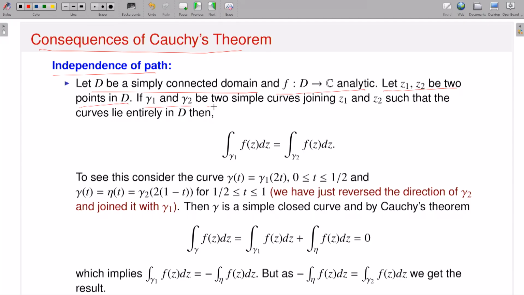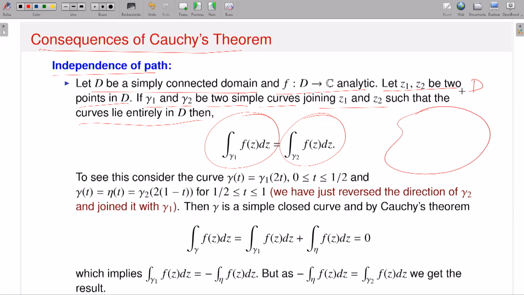Now let gamma 1 and gamma 2 be two simple curves joining z1 and z2 such that the curves lie entirely in D. Then the value of the contour integration over gamma 1 is the same as the value over gamma 2. Geometrically, you can easily guess that it should be the case. For example, consider this domain D, simply connected.